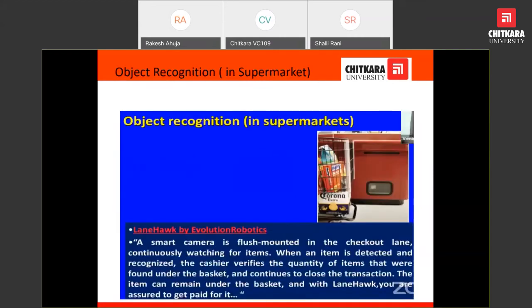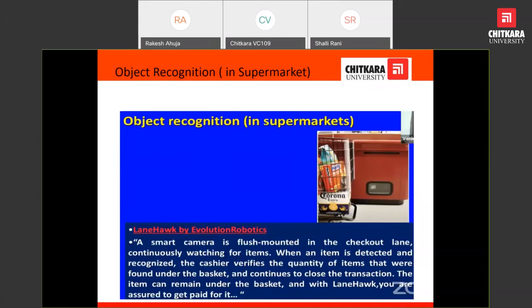Object recognition in a supermarket: as you can see here, a smart camera is mounted in the checkout lane and continuously watches for items in the trolley. Whenever an item is detected and recognized, the cashier verifies the quantity of items found.